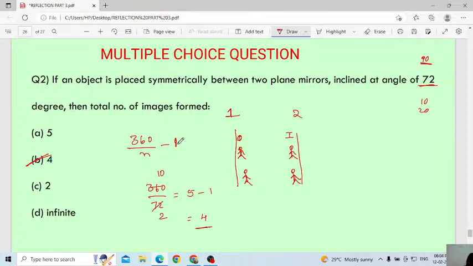She is telling very good, Rashmi. She gave one formula: 360 divided by n minus 1. N is the angle. 360 divided by 72, you will get 5. 5 minus 1 is 4. Yes, using the formula also you can. If you know the formula, it will be easy because they will give different angles, no? Understood everyone? No one has any doubt, no? Using the formula, it will be easy compared to this.